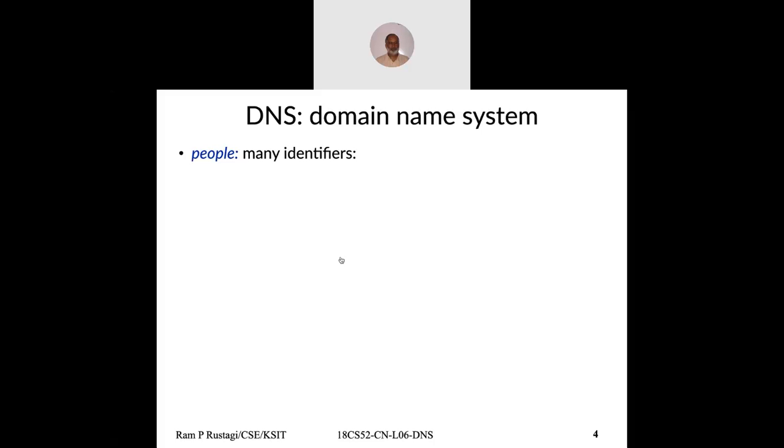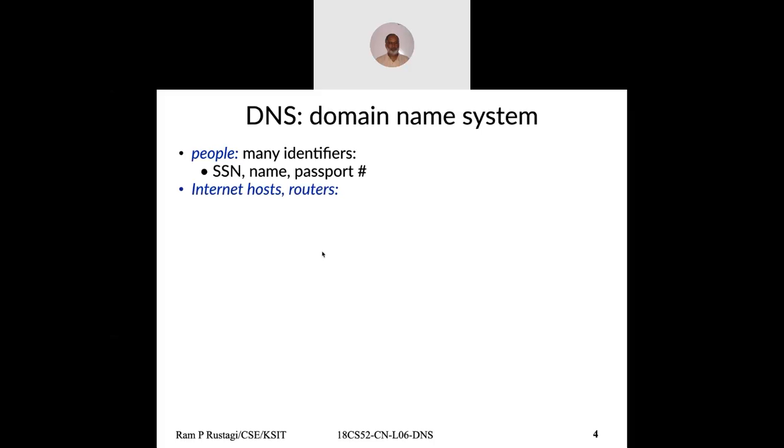If you were to call your friend by their Aadhaar card number, or their voter ID number, or your USN number, you probably won't remember more than one or two. But if you call your classmate by name, you probably remember half the class or more. Sorry, humans are very good with names, but very poor with numbers.